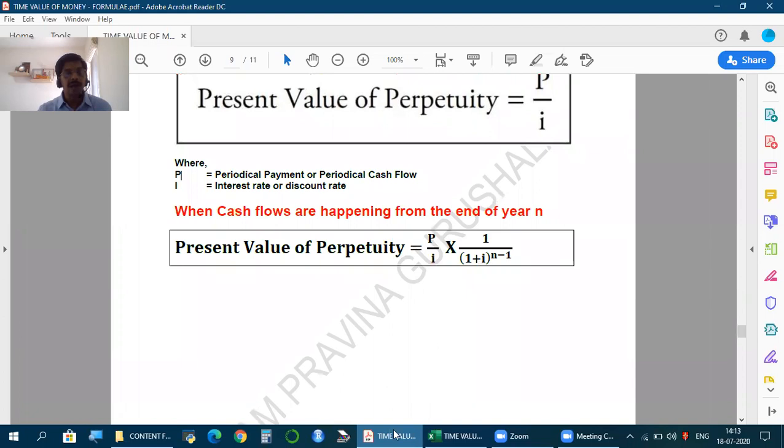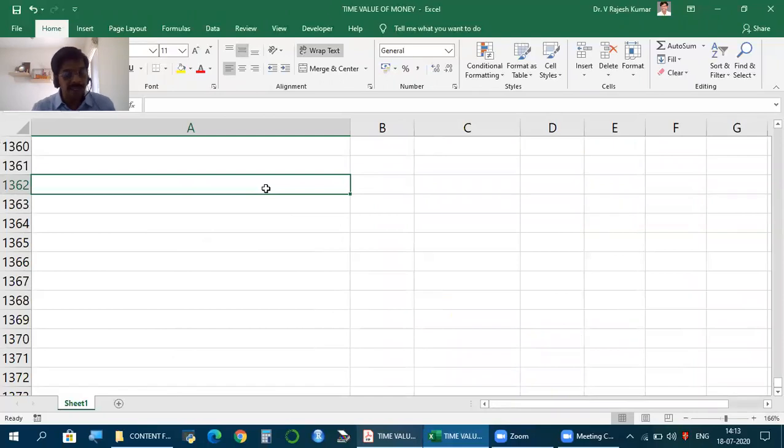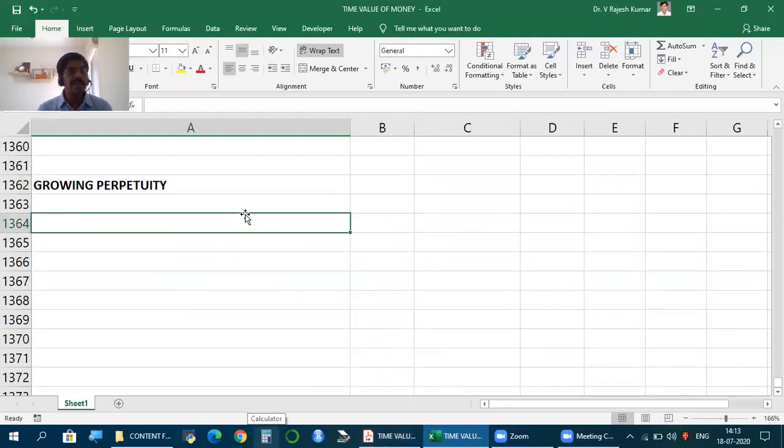Finally, just as we had growing annuity, we can even have growing perpetuity. What was growing annuity? The cash flows, inflows or outflows, are happening periodically for a given period of time, but the amount you receive or pay is growing at the same rate. Exactly the same here. And what is the difference between annuity and perpetuity? There it is for a given period, here it is forever.